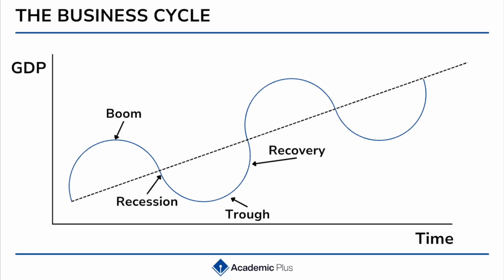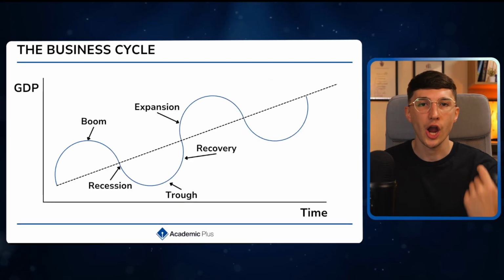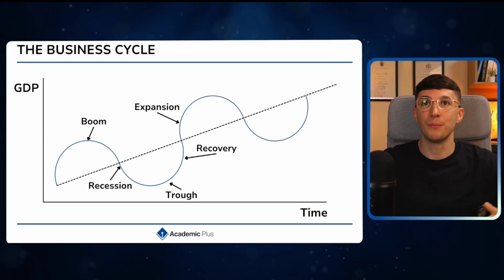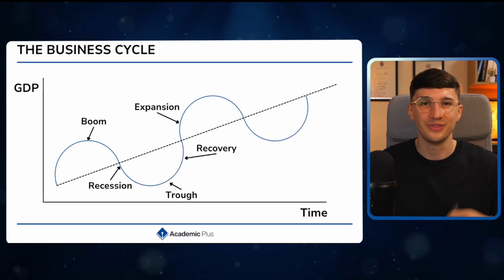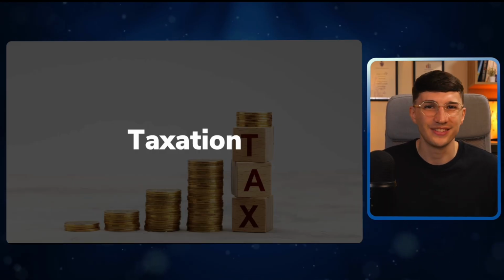So the economy starts to grow again. The level of demand begins to rise, employment levels begin to rise, businesses are investing more, they're making more money, they're retaining more, and then we have our expansion phase, a sustained period of growth where businesses increase their level of production, they're hiring more employees, people are earning more, people are spending more, demand goes up, and then the cycle continues again. Next up we have our taxation.